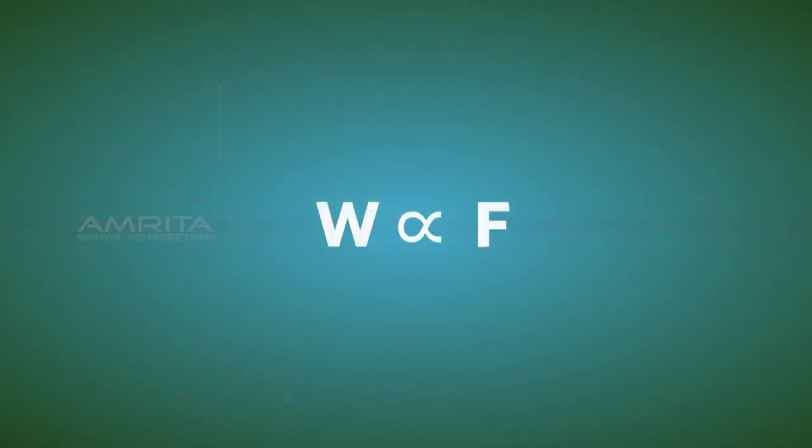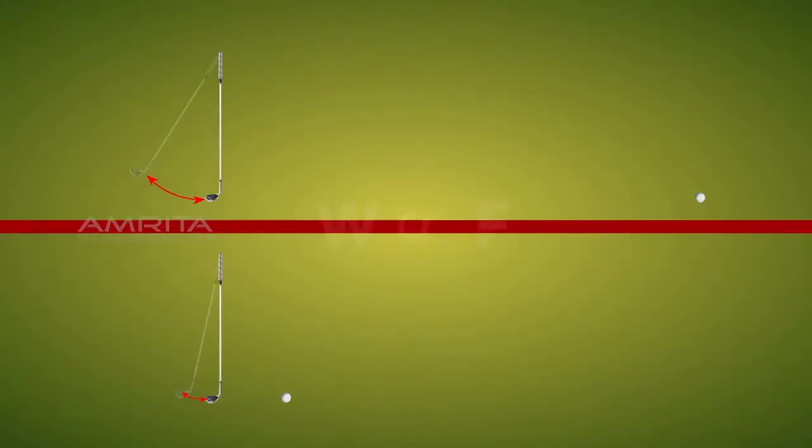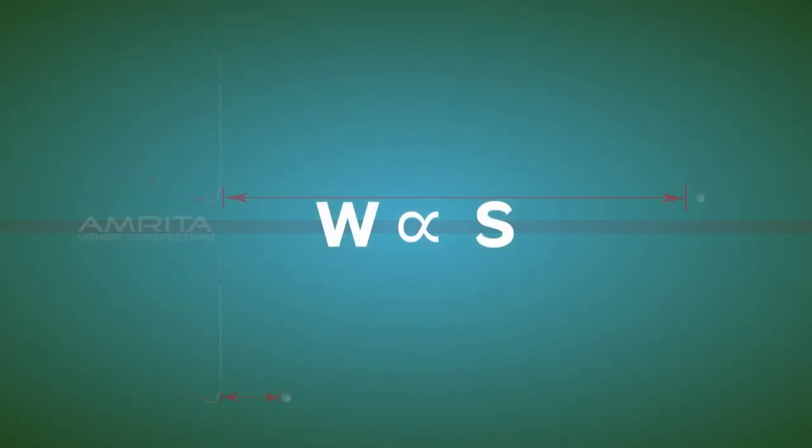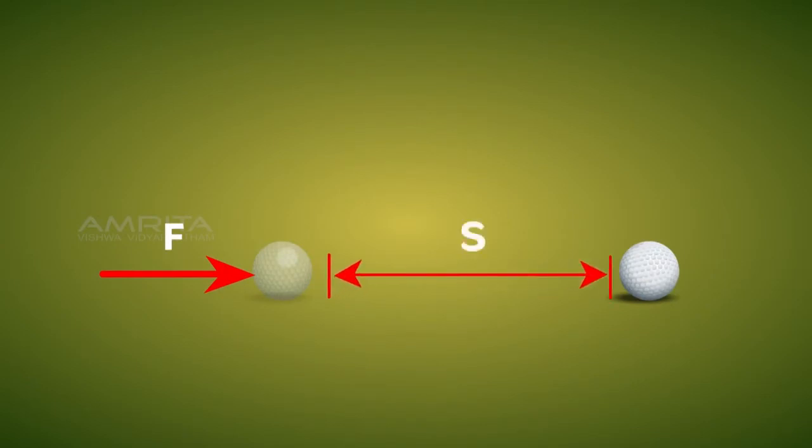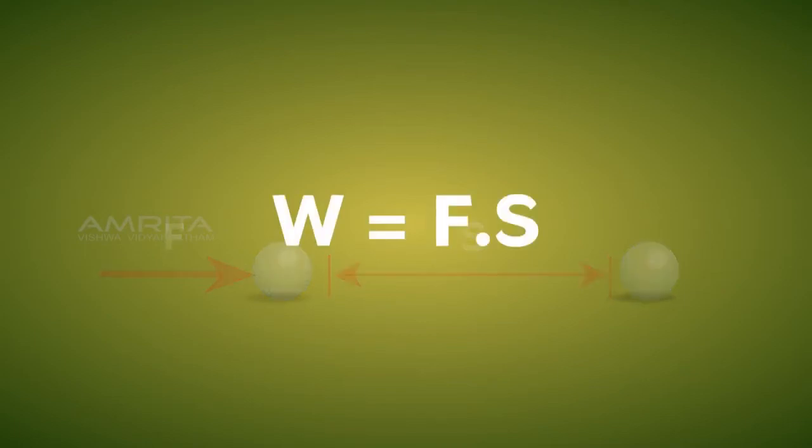That is, W is proportional to F. And the distance travelled by the body in the direction of the applied force, that is, W is proportional to S. In its simple form, if a constant force F displaces a body by a distance S in the direction of the force, then work done by the force is the product of force and displacement.